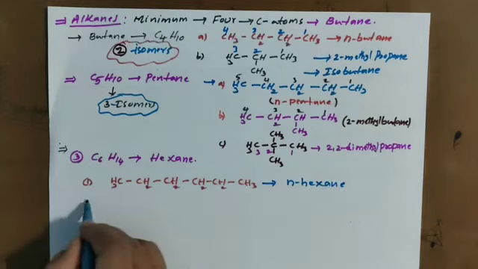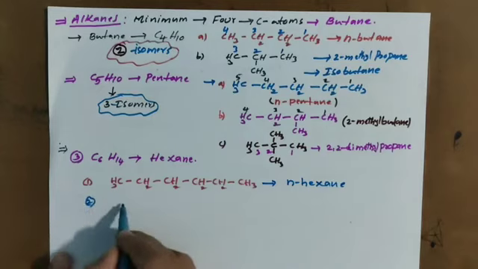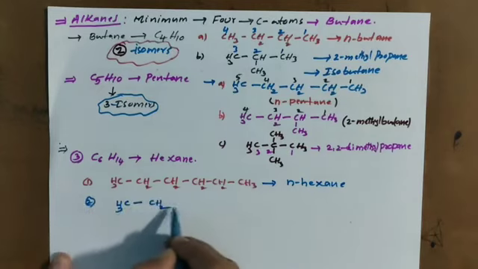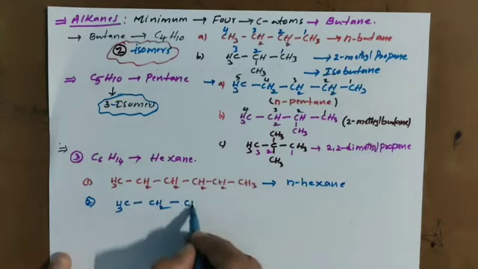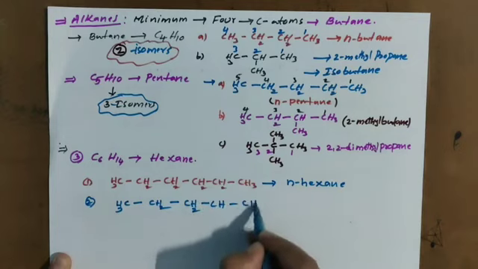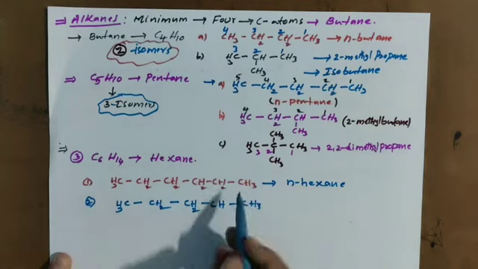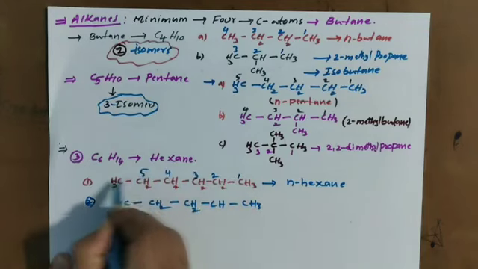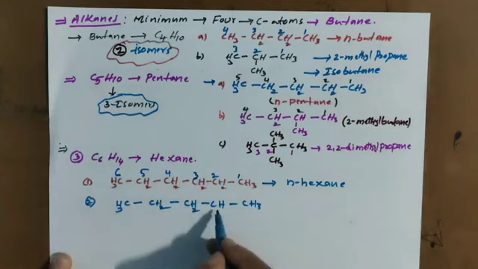Now with the 5 carbon chain, I am writing CH3-CH2-CH2-CH, with one methyl group here.